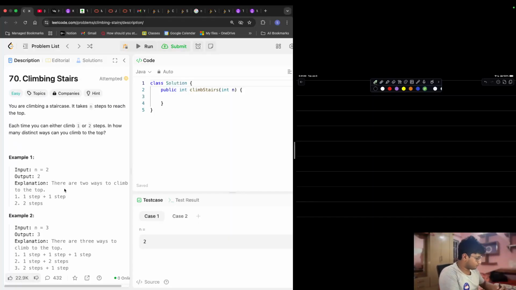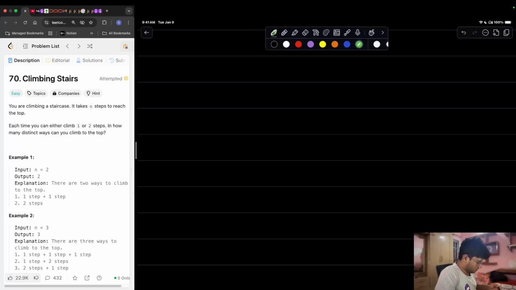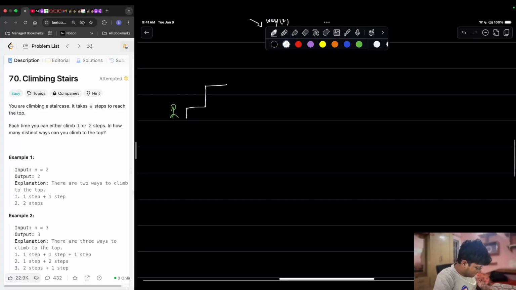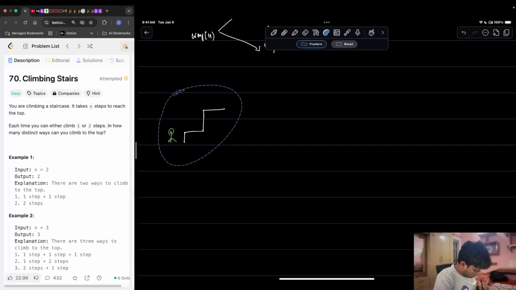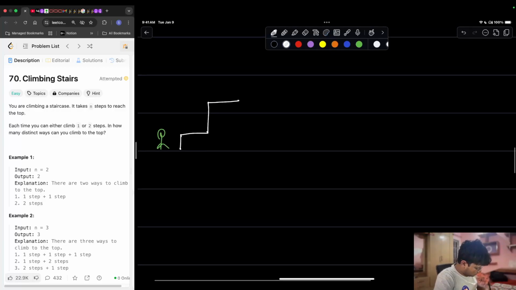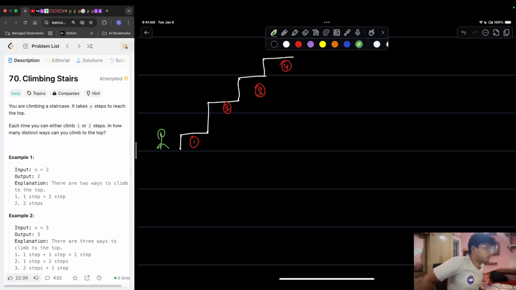So the question says that you can take one or two steps. Let me take an example. Let's consider you're currently standing at the ground, and then you can take one step, two step, three step, four. So first step, second step, third step, fourth step. How many possible ways can you go?